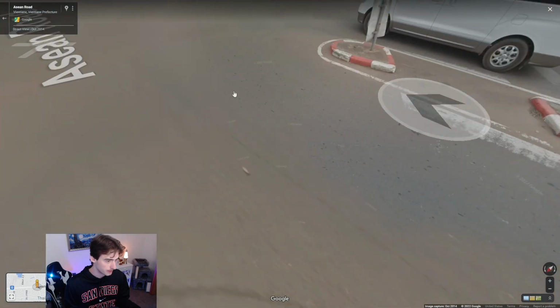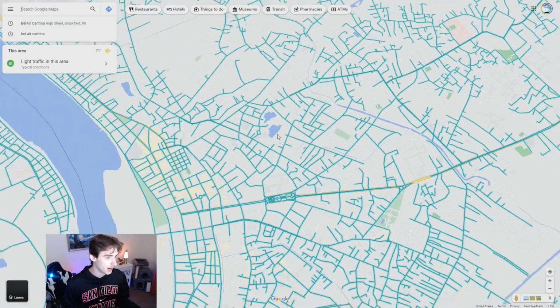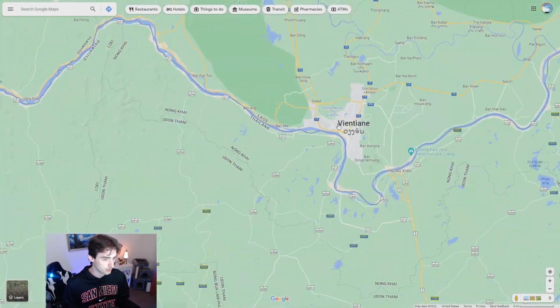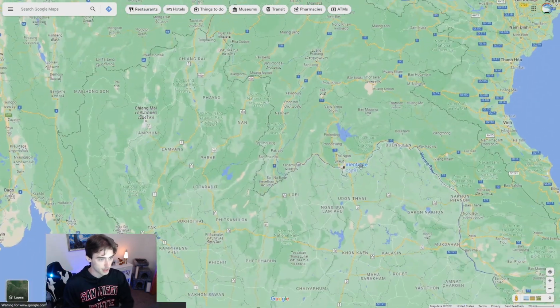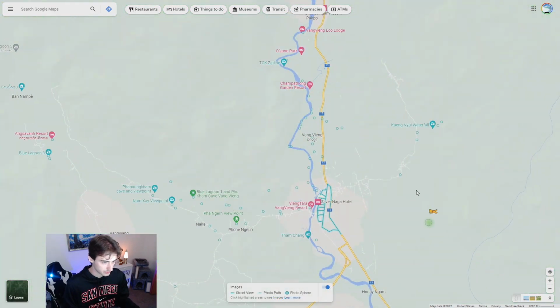Let's move over here, and yeah, nothing in Vientiane. This is the capital city. If we go out of Vientiane, there's a lot of coverage here. So I mean, if you're in Lao, you're probably going to be in Vientiane here. But there's a couple of other cities. I think Vang Vieng. Let's take a look.